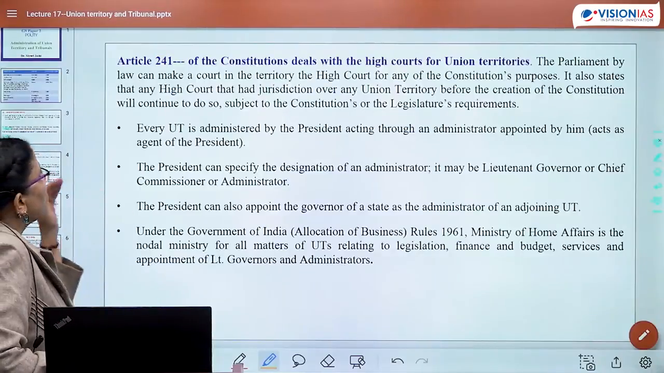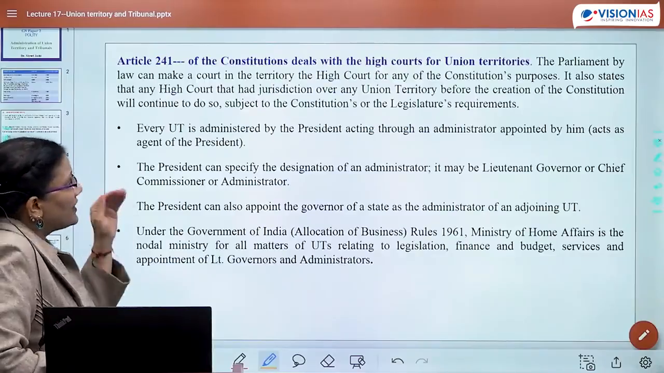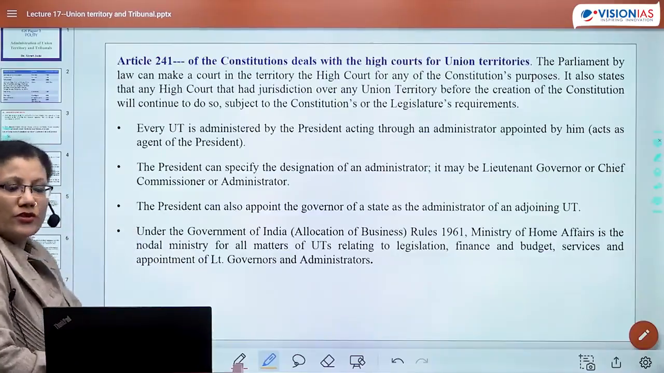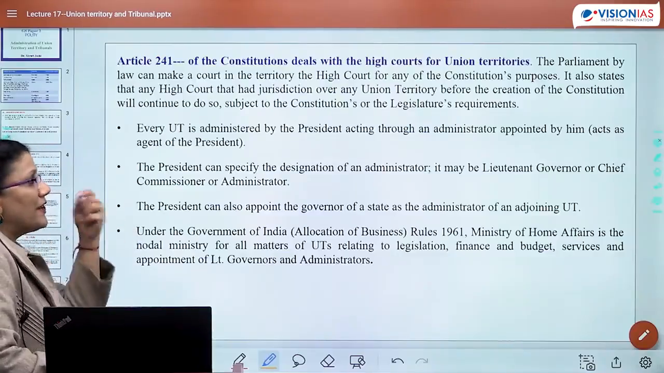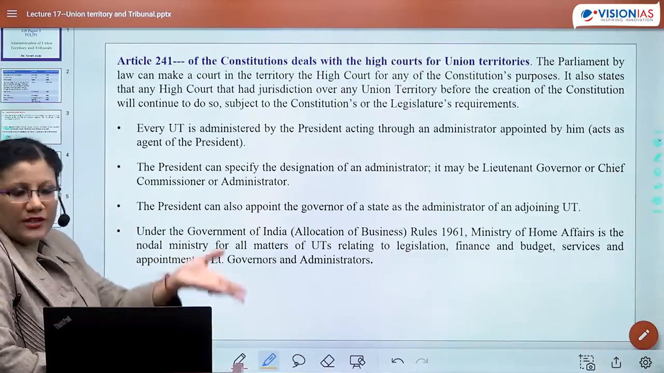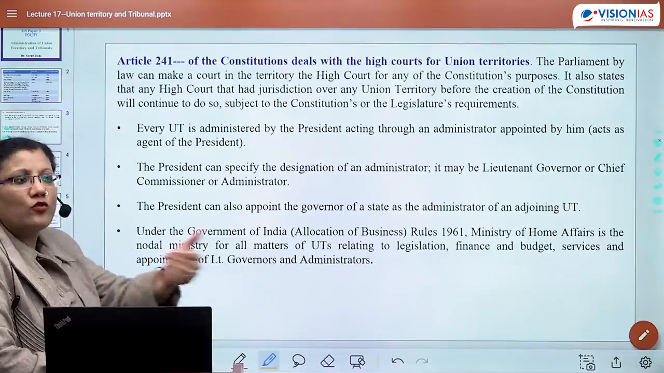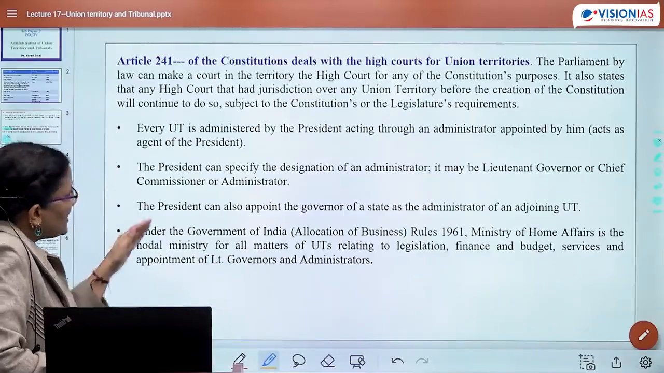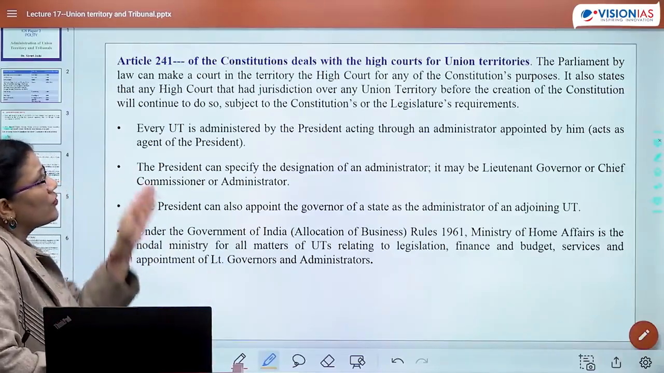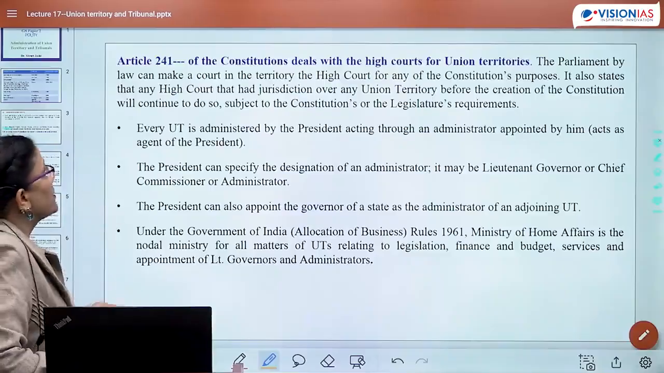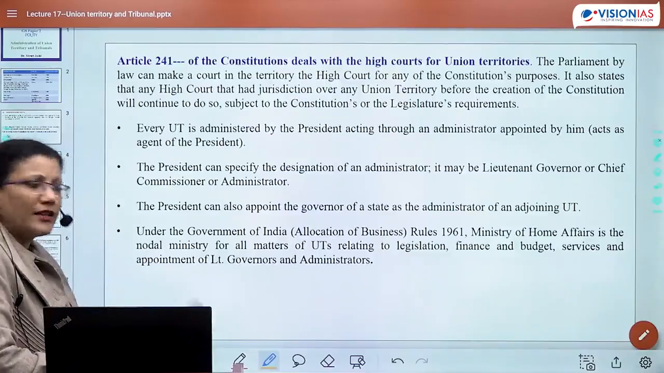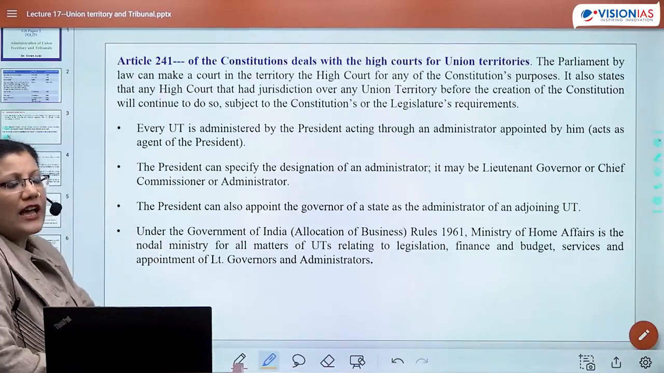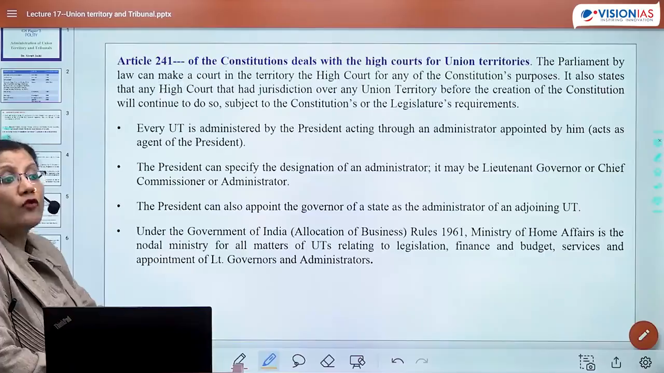So the parliament by law can make a court in the territory, the high court for any of the constitutional purposes. So any neighboring high court's jurisdiction it can increase and it can include a UT within that jurisdiction. It also states that any high court that had a jurisdiction over any UT before the creation of the constitution will continue to do so. Suppose there is a neighboring high court which has been taking forward an idea of Goa